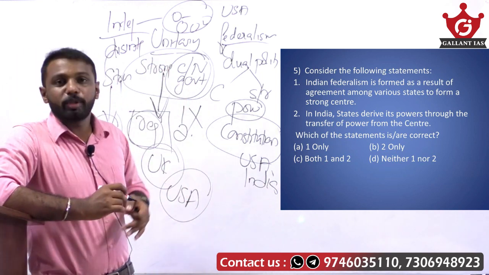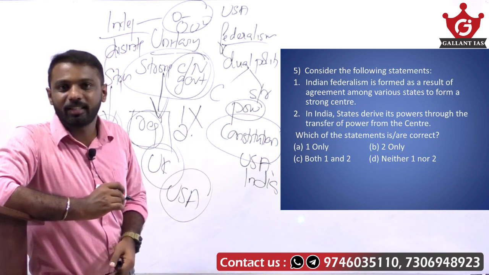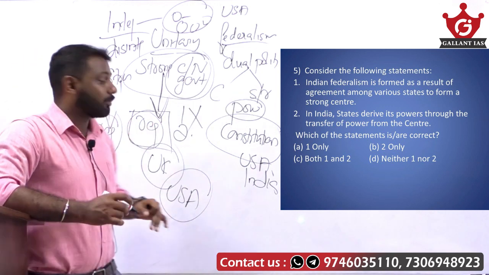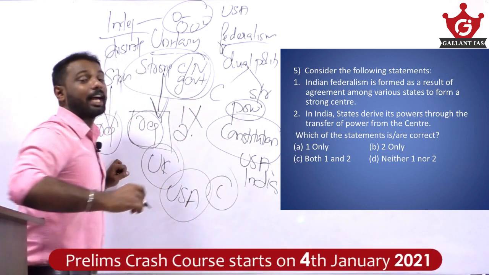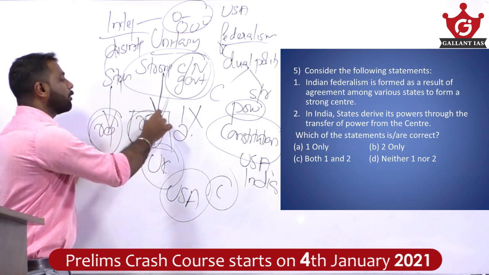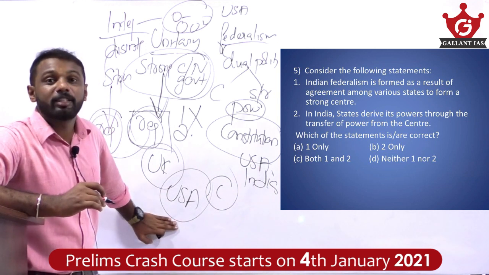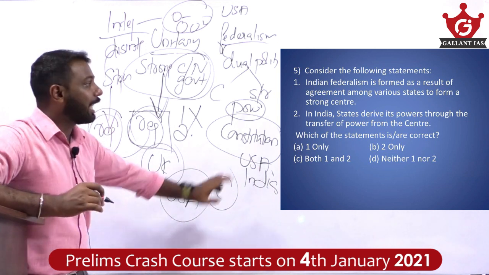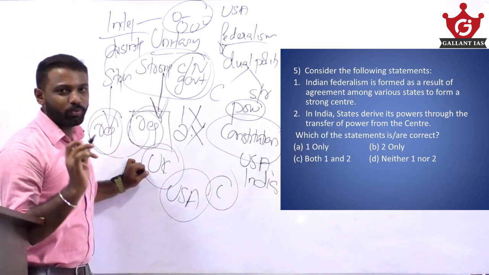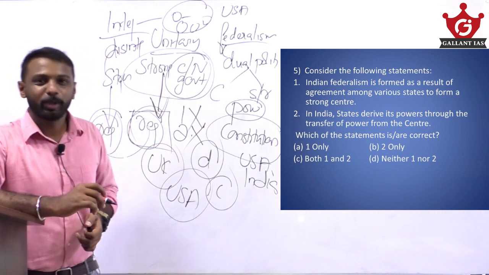Fine, and what is statement number 2? In India, the states derive its powers through the transfer of power from the center. No, because in India, the state derives its powers directly from the constitution itself and not from the center. In case of unitary government, the regional government may derive powers from the center. But since India is a federal government, the states derive its powers directly from the constitution itself and not from the center, so statement 2 is also wrong. Since both statements are wrong, our answer is D, that is neither 1 nor 2.